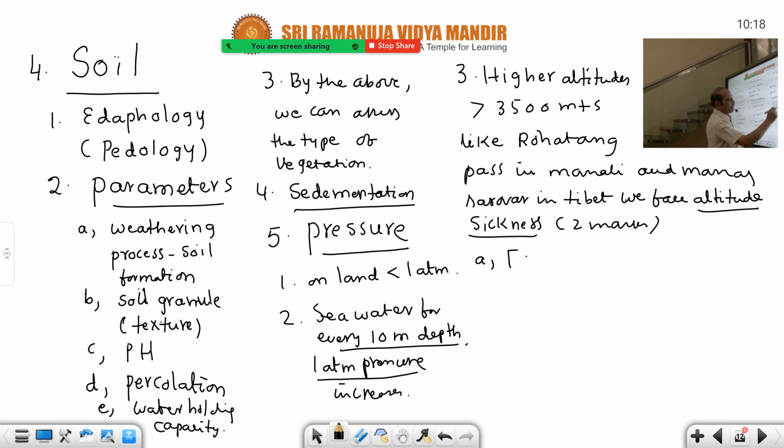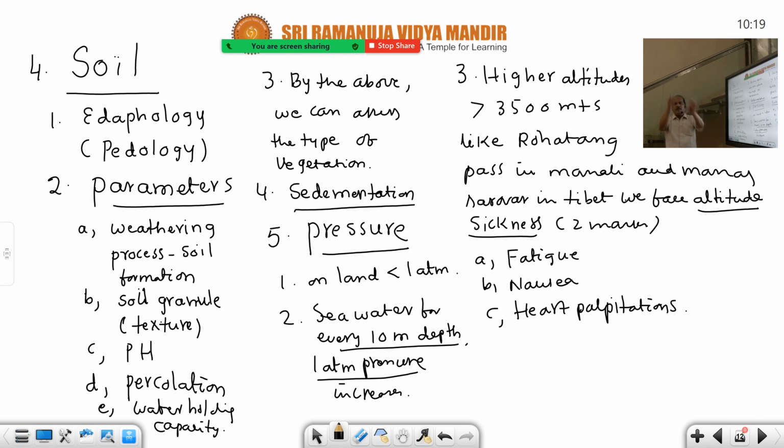Let us write. Fatigue means tiredness. Nausea means vomiting sensation, reeling sensation of the head. And lastly, heart palpitations, which means increased heartbeats. This statement, symptoms of altitude sickness, is always given in NEET as a statement type question. They change these symptoms and you have to identify. So fatigue means tiredness, nausea means vomiting, and heart palpitations.